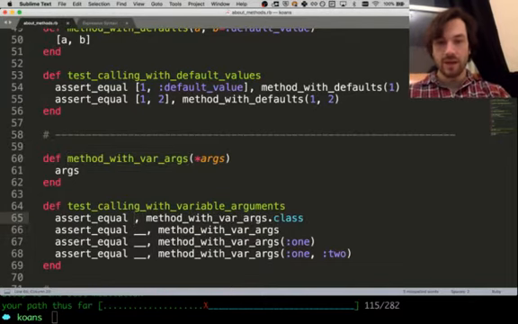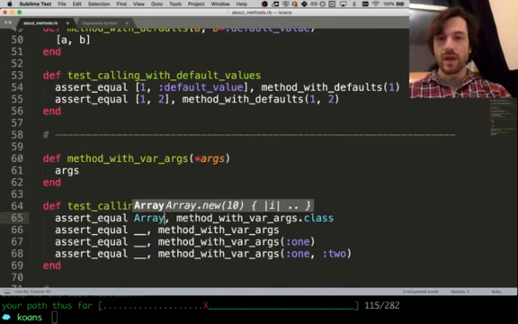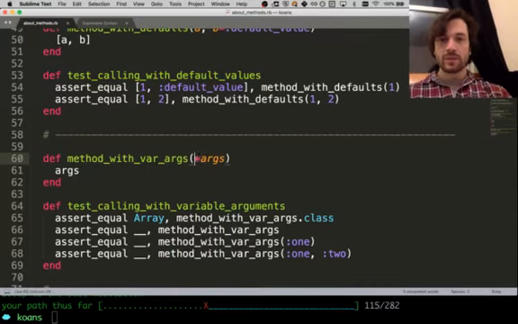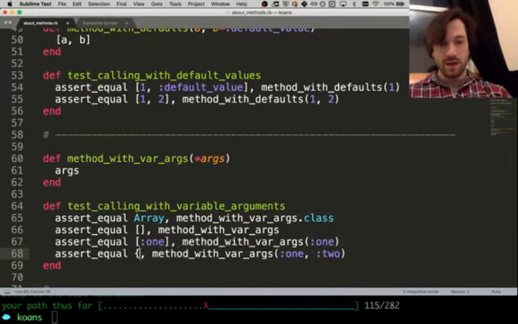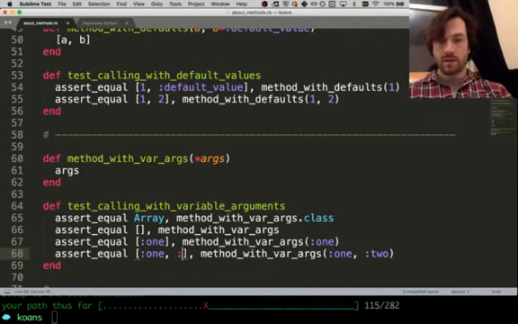So what we want is not, we're calling .class, it's array. Interesting. Okay, cool. So this symbol means give me any number of arguments, and I'll turn those arguments into an array. Let's see if that bears out. So here class is array. What we get back is empty array. When we pass in one argument, args is the array of 1. We pass in 2 arguments. Args is the array of 1 and 2.